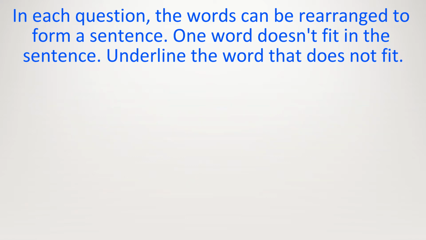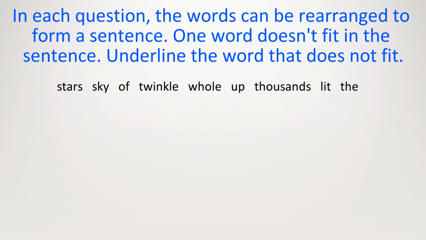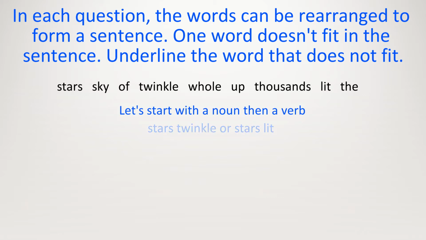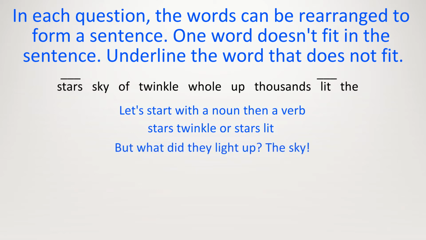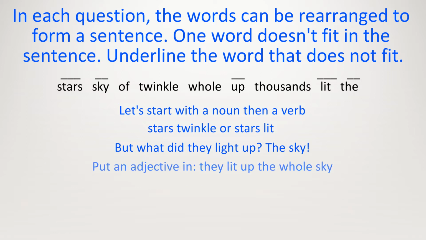Here are the words. Stars, sky, of, twinkle, up, thousands, lit, the, whole. Let's have a look at the noun and the verb. Stars twinkle, or maybe stars lit. So let's try one of them. Stars lit. But what did they light up? They lit up the sky. But just put a word just before sky. Put an adjective in, make it more interesting, the whole sky.